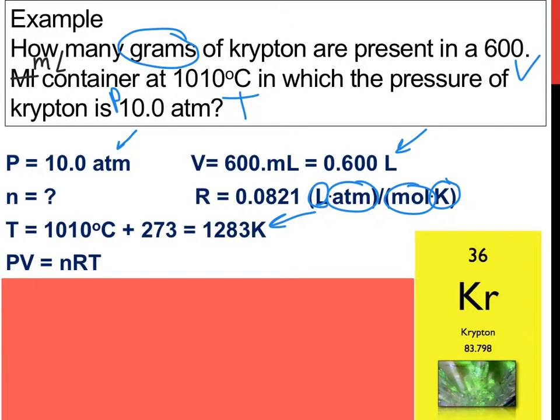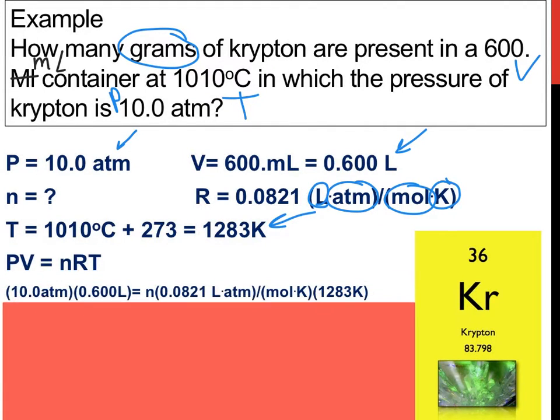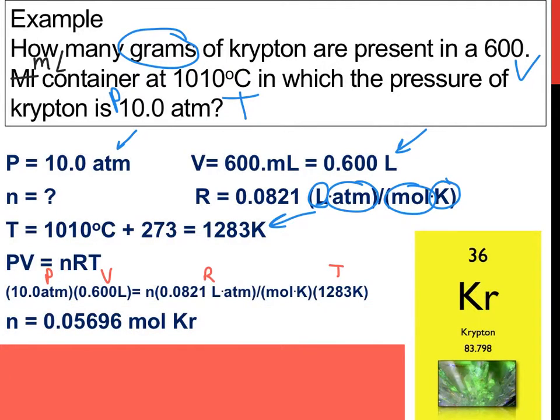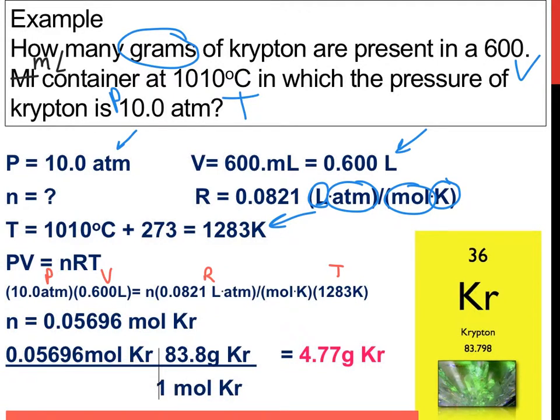So here's our equation, PV equals nRT. 10 ATM is our pressure that we're plugging in. Here's the pressure, the volume, n we're looking for, R, and T is there. So after we solve, we are going to get a number that is in moles. And we get 0.05696 moles of krypton.